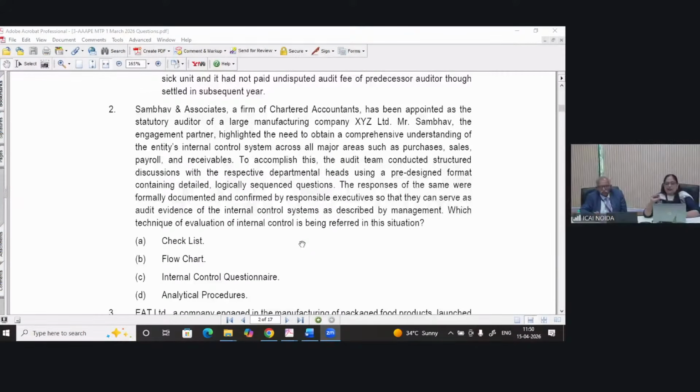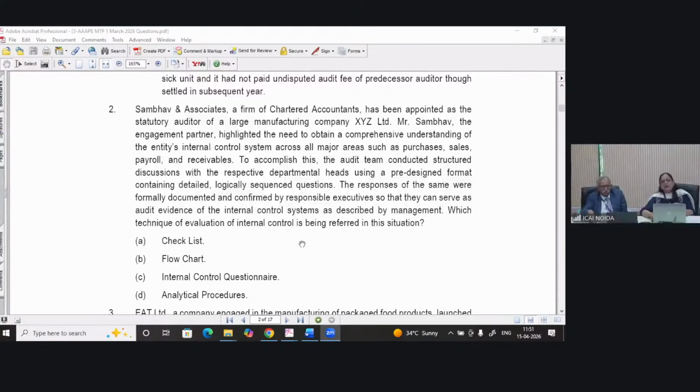If you have referred to the study material, this part is specifically given over there that to have a comprehensive understanding of entities' internal control system, the audit team is having a structured discussion with the respective departmental head. Here heads are involved, and we are having logically sequenced questions in the pre-designed format, and those heads are filling, and that response we are using.